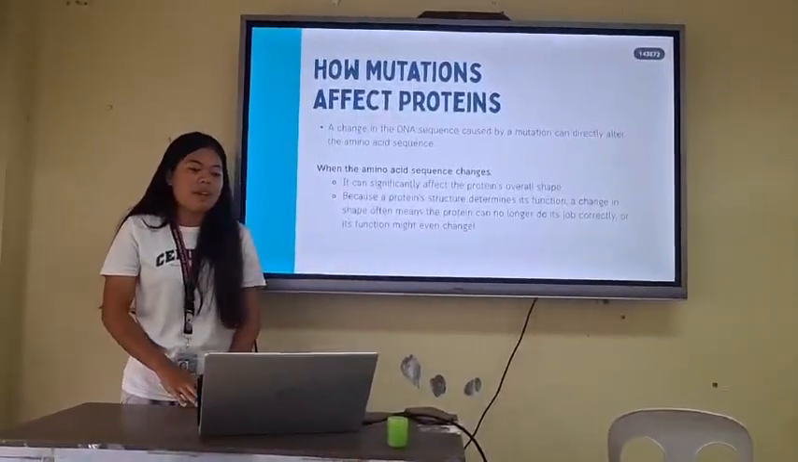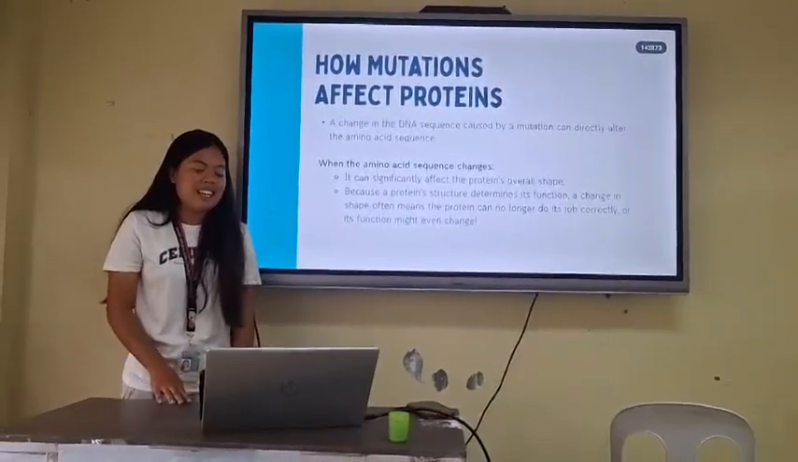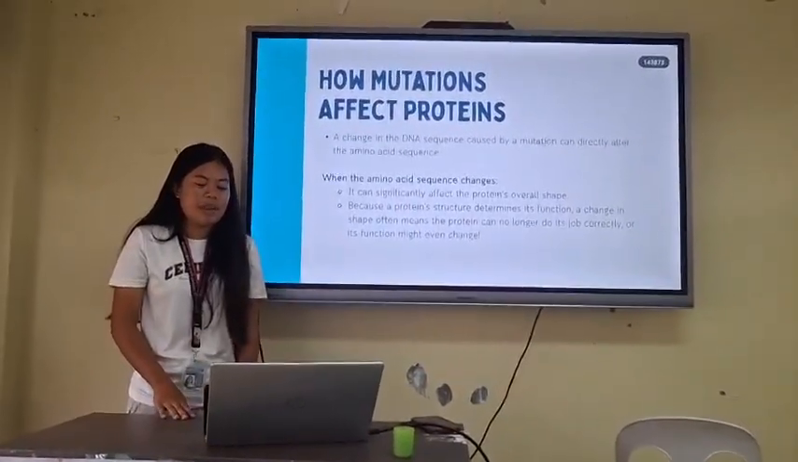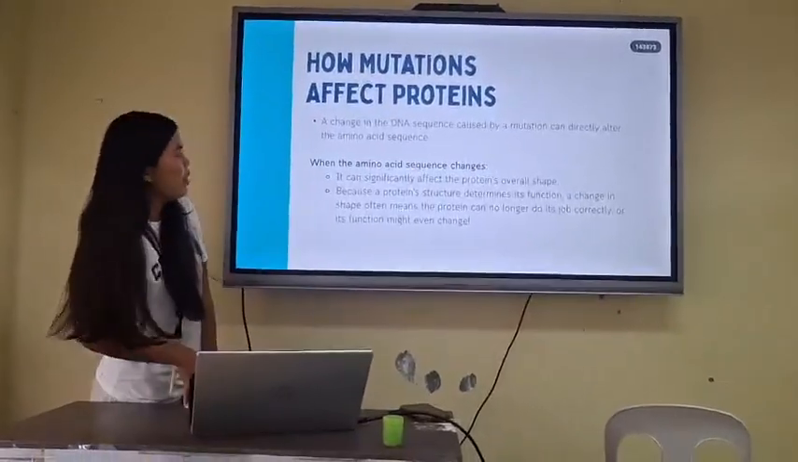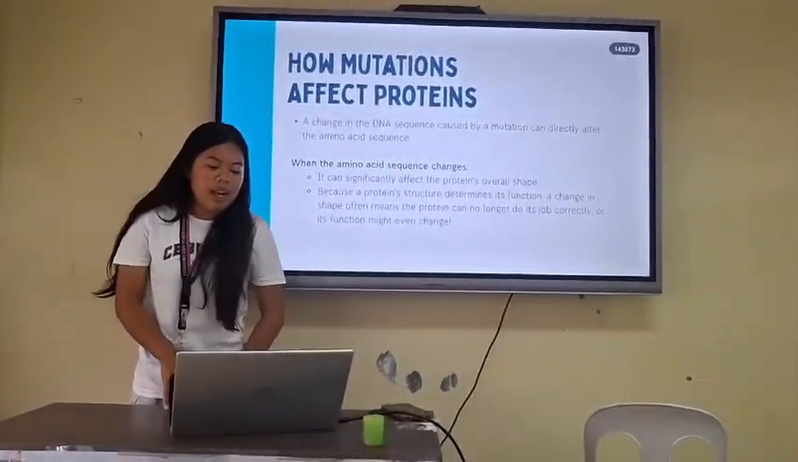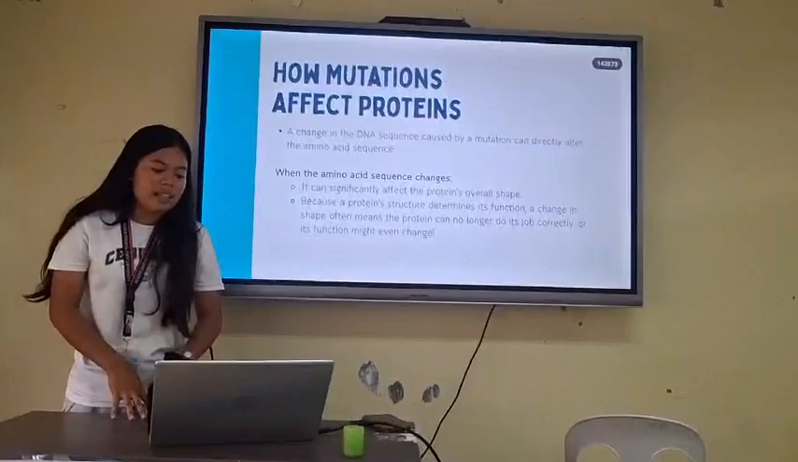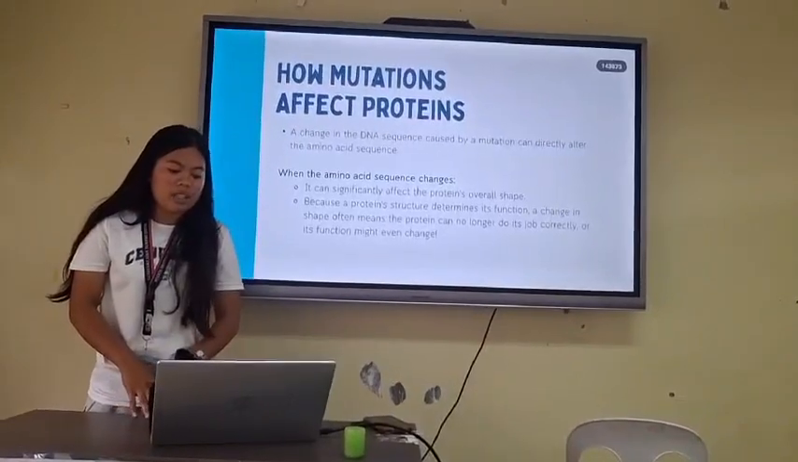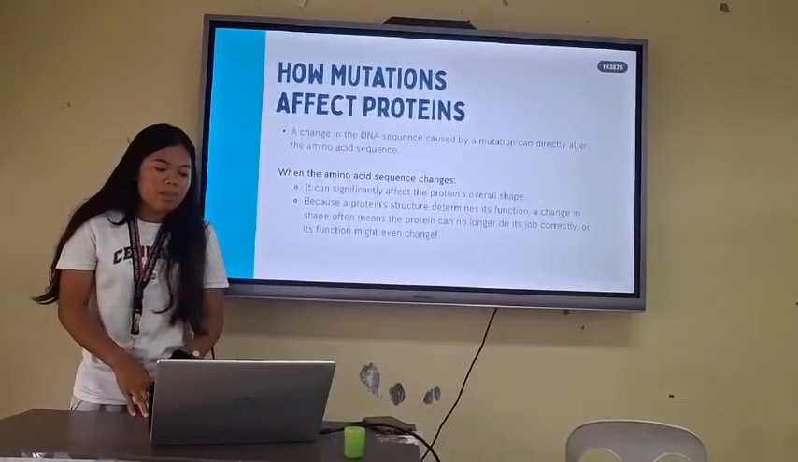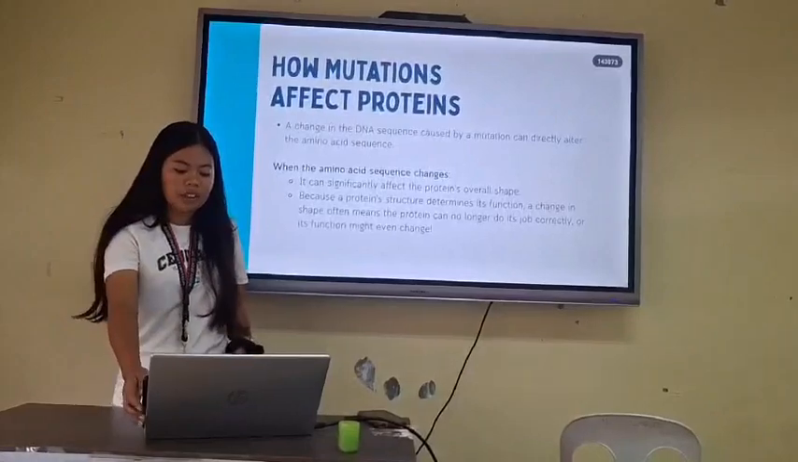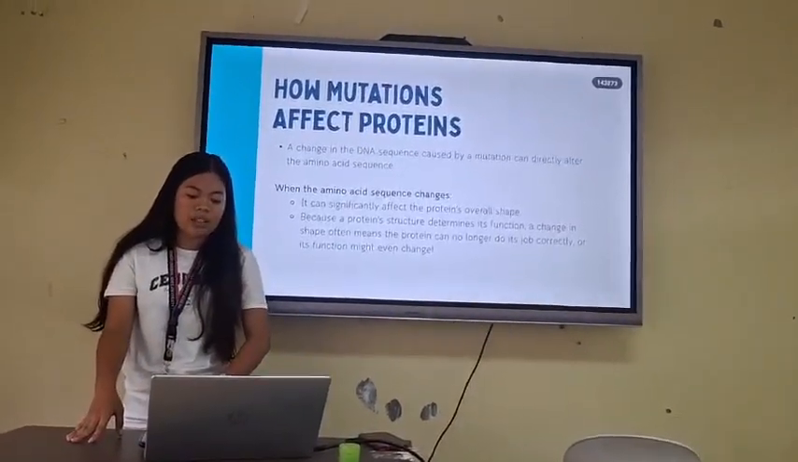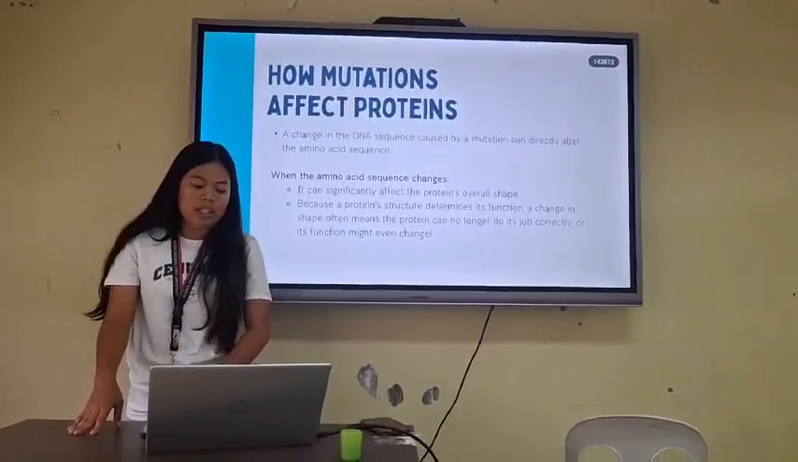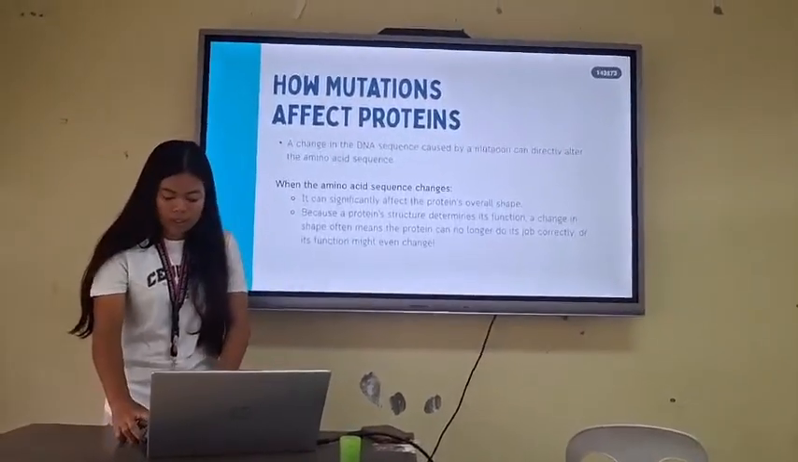How mutations affect proteins. A change in the DNA sequence caused by a mutation can directly alter the amino acid sequence. When the amino acid sequence changes, it can significantly affect the protein's overall shape. Because a protein's structure determines its function, a change in shape often means the protein can no longer do its job correctly, or its function might even change.